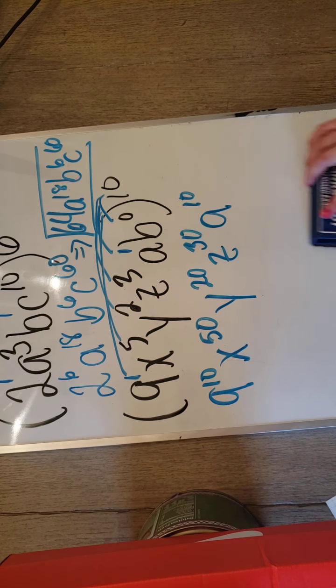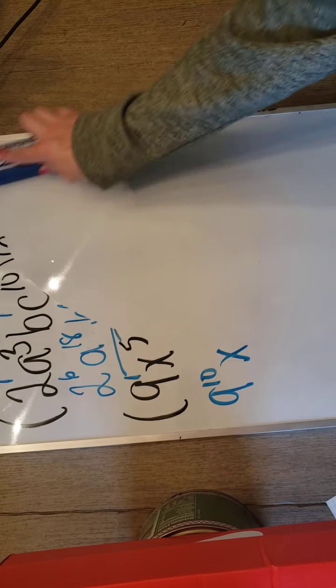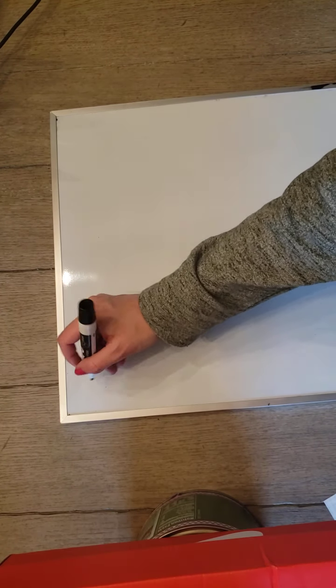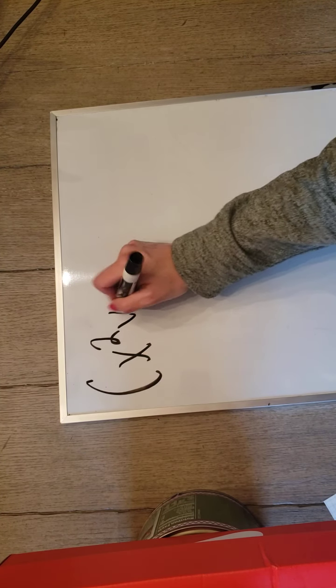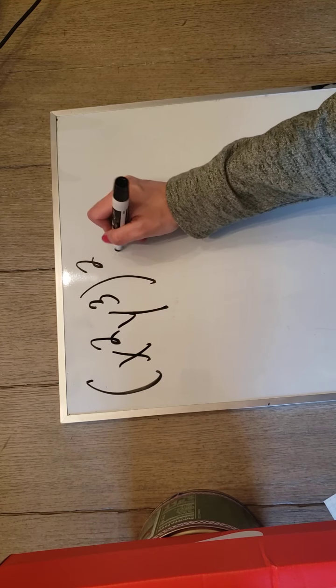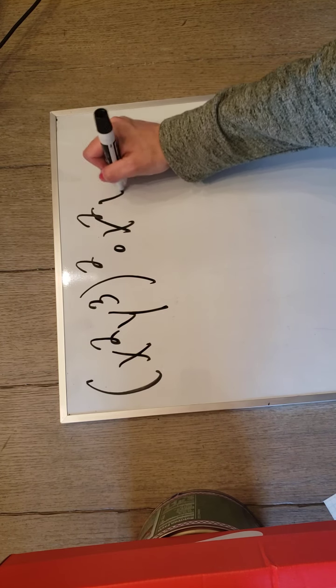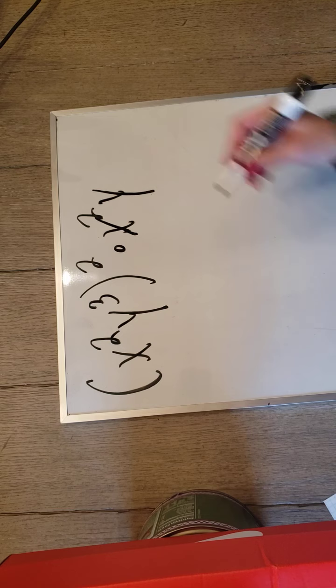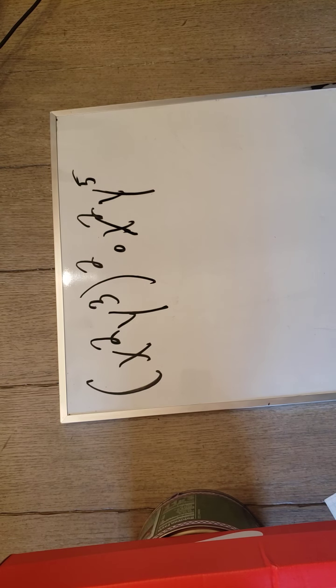All right, one last problem. So say you had this. Ooh, that is not a pretty X. So back when we were doing equations, we always said, where does your I go?